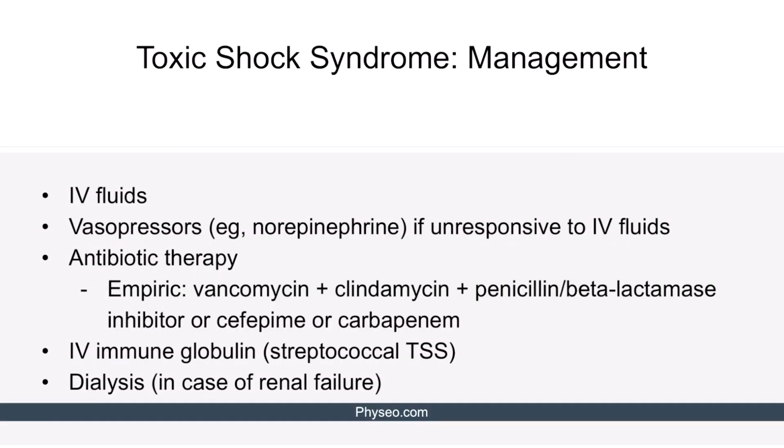For the management of toxic shock syndrome, intravenous fluids should be administered urgently to support the patient's blood pressure. If the patient is unresponsive to IV fluids, vasopressors like norepinephrine should be administered. Initiation of empiric broad-spectrum antibiotics immediately after obtaining the blood culture is necessary. Empiric regimen includes vancomycin plus clindamycin plus 1 of the following: penicillin beta-lactamase inhibitor, cefepime, or carbapenem. Intravenous immunoglobulin may be useful in streptococcal TSS. Finally, dialysis is initiated in case of renal failure.